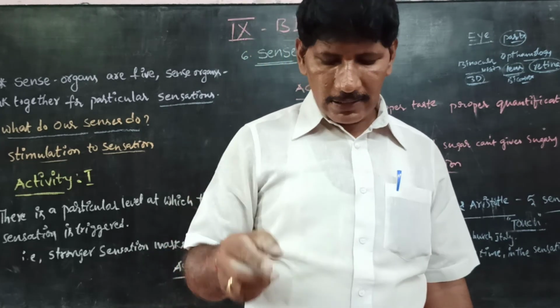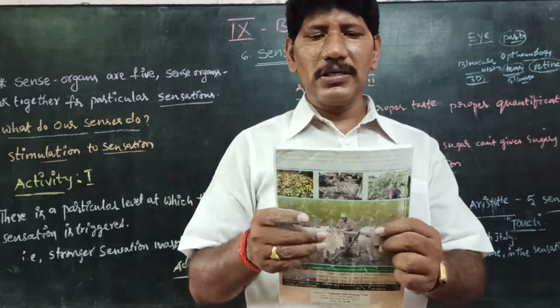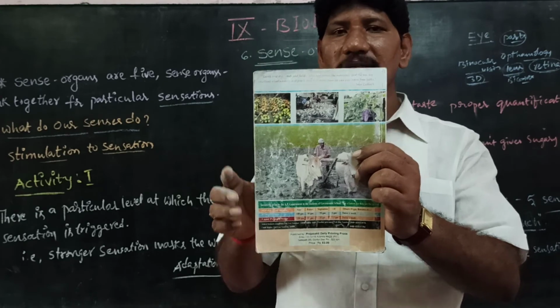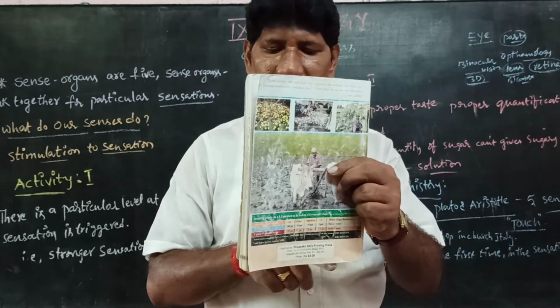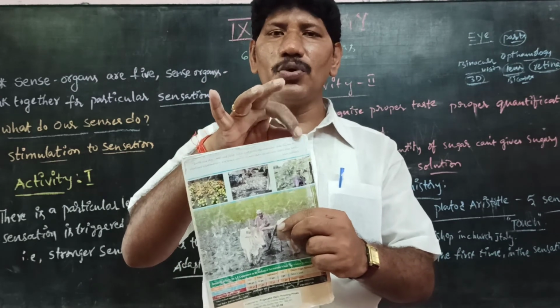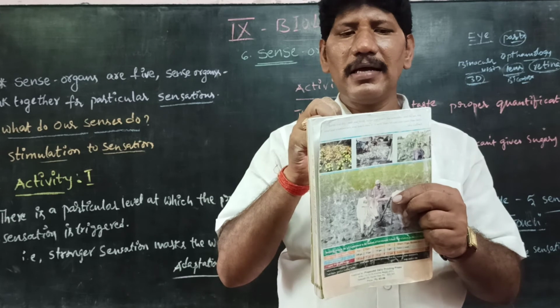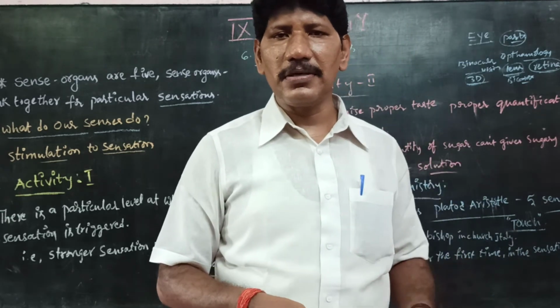And our eye has the power of three dimensions. For example, see, this is a textbook. In this textbook we observe that this is the longitudinal section, meaning the x-axis, this is the y-axis, this is the z-axis, meaning thickness, length as well as width and thickness. So our eye can detect three-dimensional pictures. This is called three-dimensional.